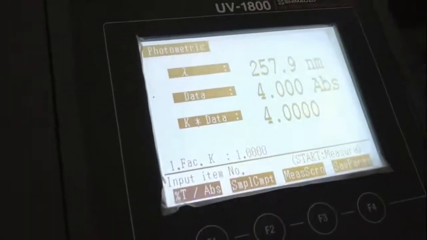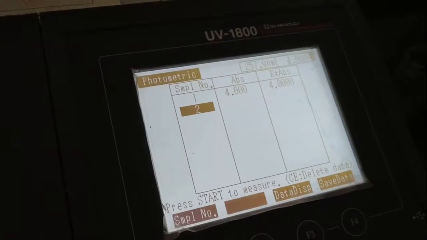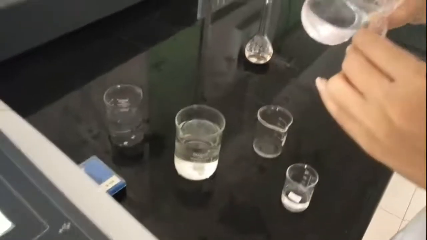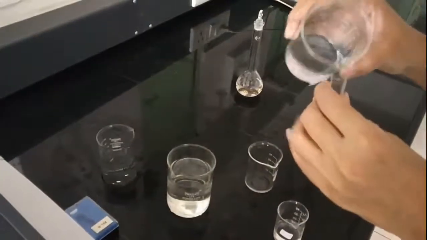Now we will press the start button. So you can see absorbance. Now we will measure the absorbance of the sample at another wavelength, our second wavelength. So we will again have to do auto zero by placing the NaOH.